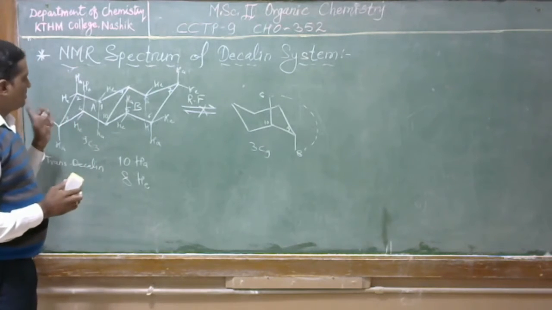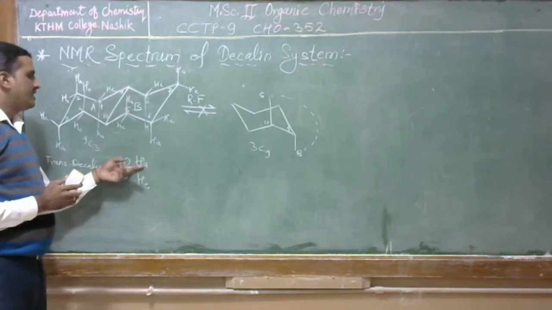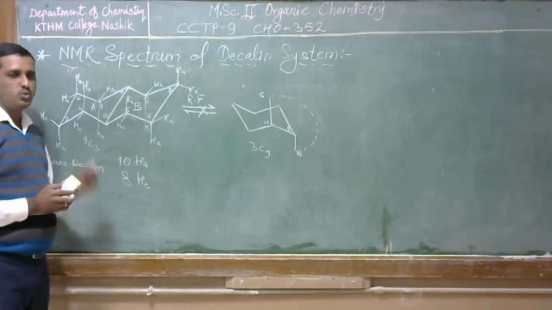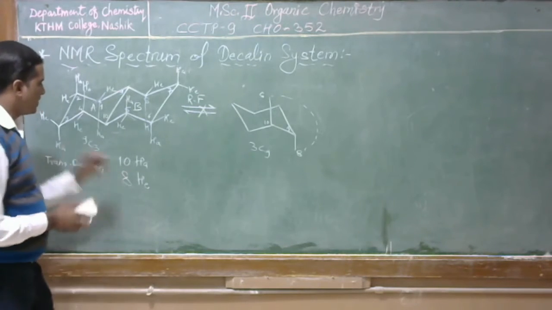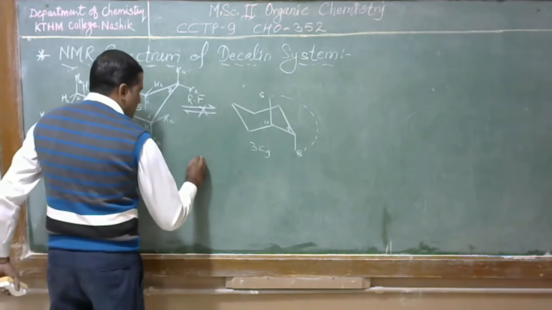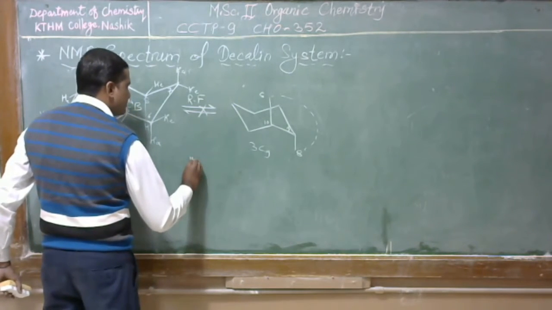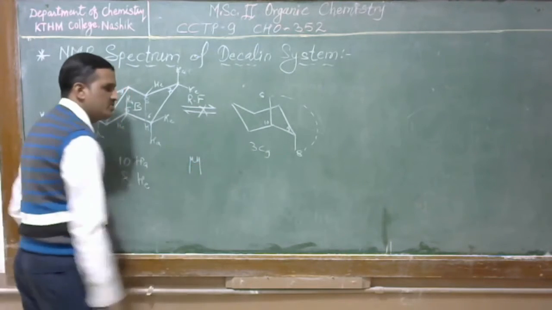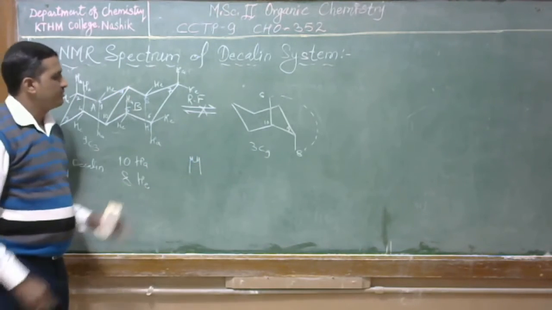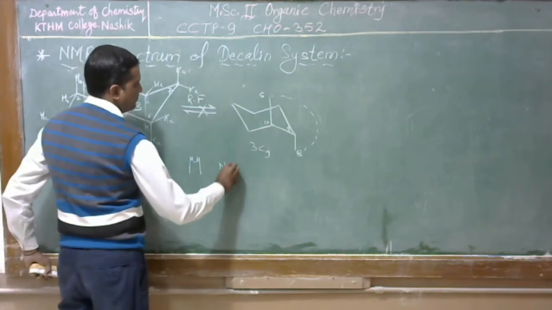Therefore, the equatorial hydrogens and axial hydrogens show coupling with respect to each other. Because of this coupling, we observe broad lines in the NMR spectrum.